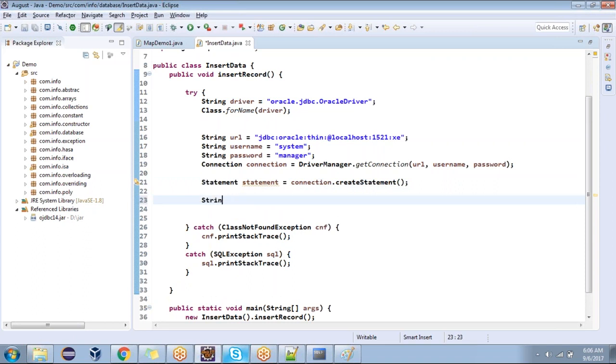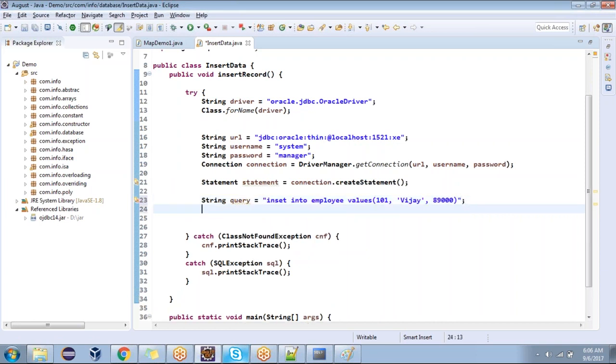Okay. Now String query equal to. I'm going to insert. Insert into. What is the table name? employee. Insert into employee values 101, yes or no? Okay, Vijay. String must be enclosed in what? Single quotes, right? Yes, sir. So insert query or not?